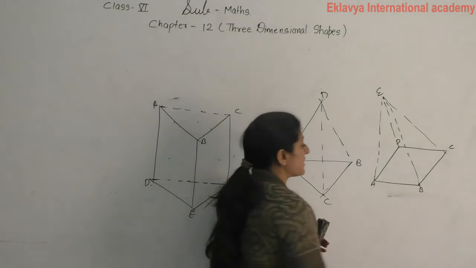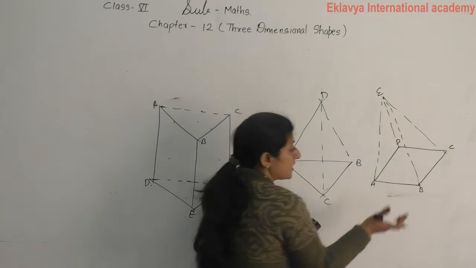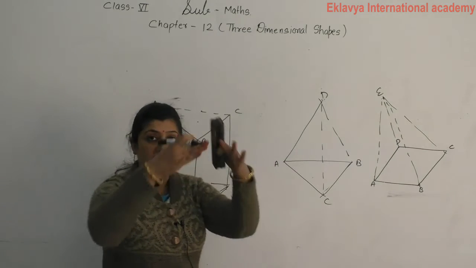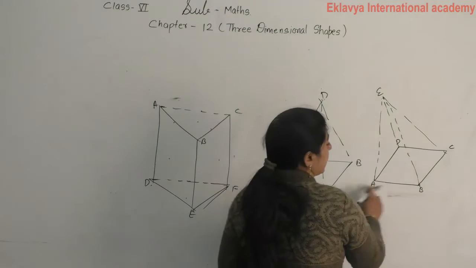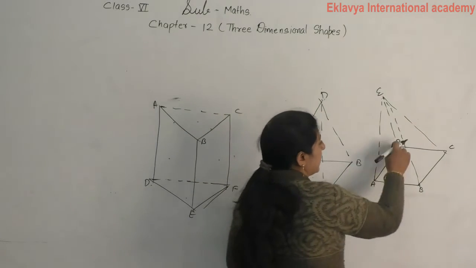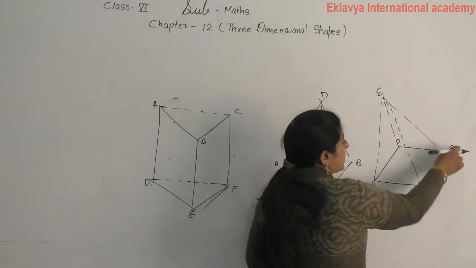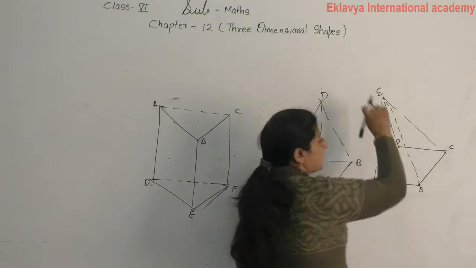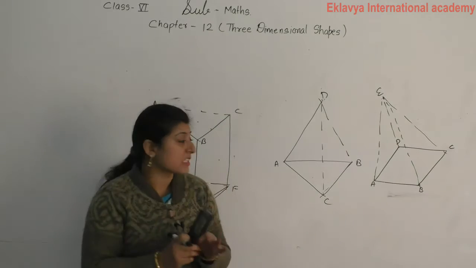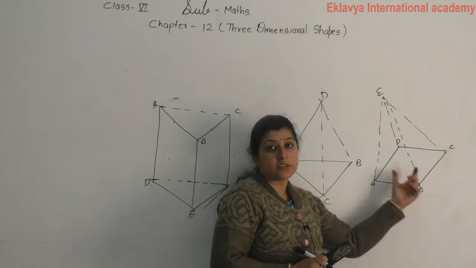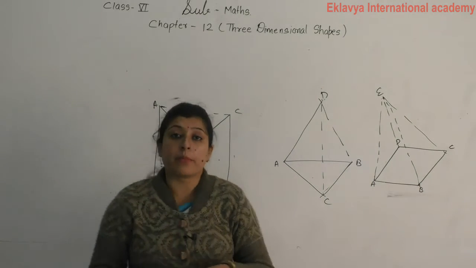And how many faces then? The base, this one, then all are connected to vertex E: AB connected to E, AD connected to E, BC connected to E, DC connected to E. Then 4 triangular faces and 1 square face. So this is called a square pyramid.